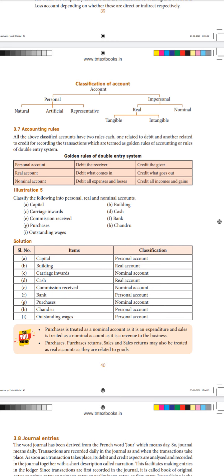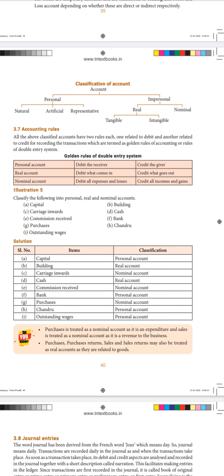I'll repeat: personal account, debit the receiver, credit the giver. Whenever we get any person's name, we must know what will come under personal account, what will come under real account and also the nominal accounts. First of all, we must know these 3 categorizations. After that only can we write the entry, whether it is debited or credited. For that, we have to follow this rule.